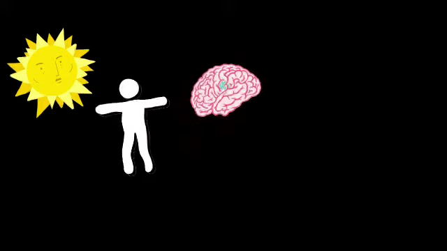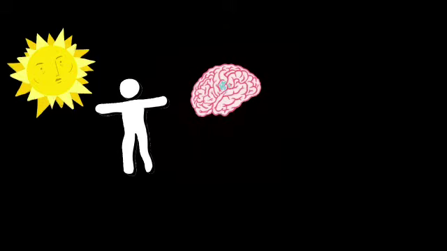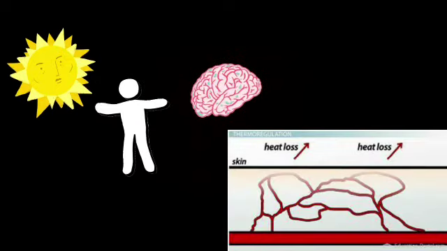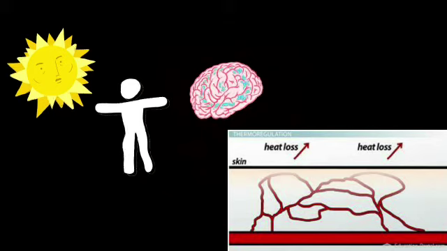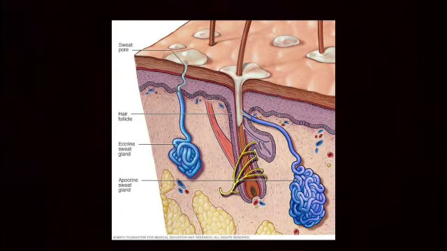Another example is temperature. The stimulus is the sun, which increases the body temperature. This will be detected by the brain, which is the control center. The heat loss center in the hypothalamus will be activated, and will send signals out which will cause vasodilation of skin blood vessels, to make them wider, thus the body can lose heat. If it's not enough, then sweat glands are activated to secrete sweat, which evaporates and cools the body down. When normal temperature is achieved, the heat loss center shuts off by negative feedback. Negative feedback stops the hypothalamus because the body doesn't need to lose any more heat.